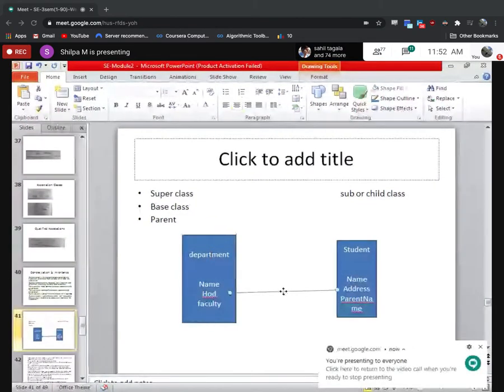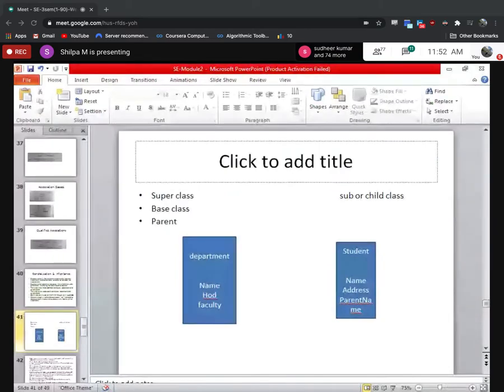Fine. Now, can someone tell me what are the attributes? Aditya Raj, you're there? Aditya Raj, what are the attributes of the department class?